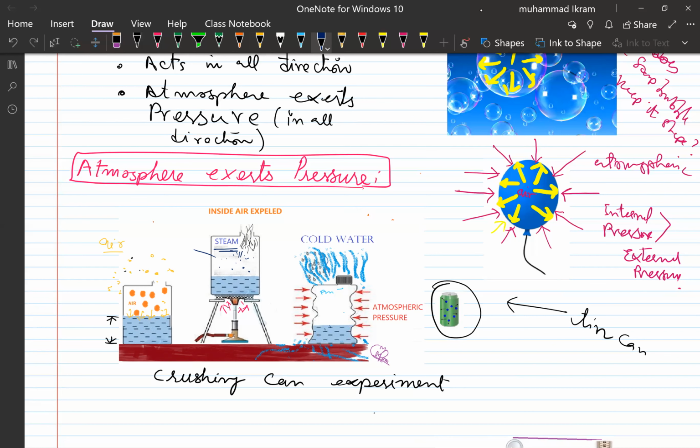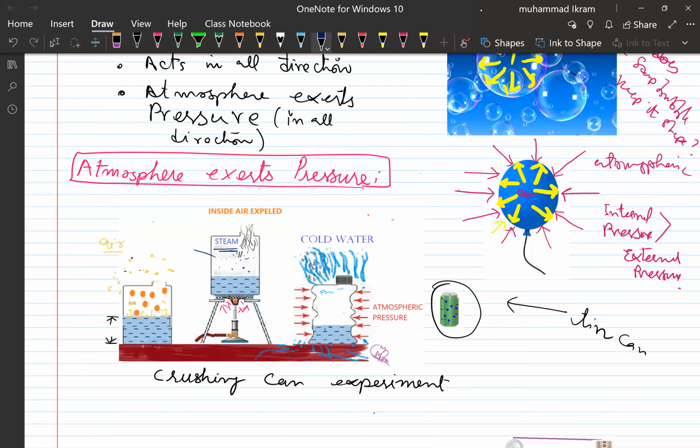Now you remove it from the burner and quickly place the cap on the can, right? Tightly cap it. Now pour cold water on the can, which was boiling.